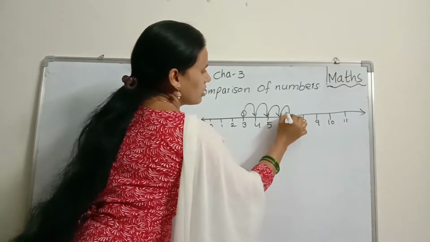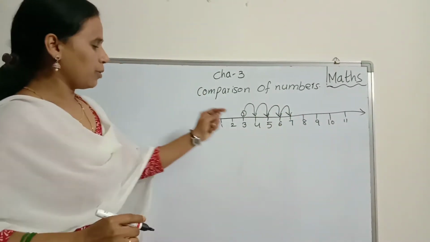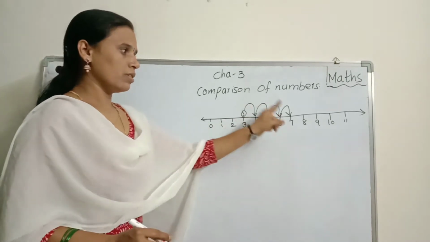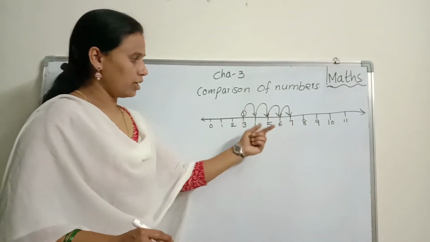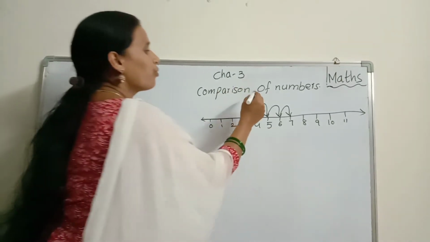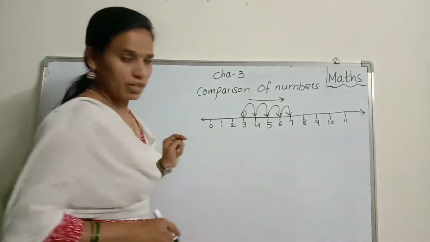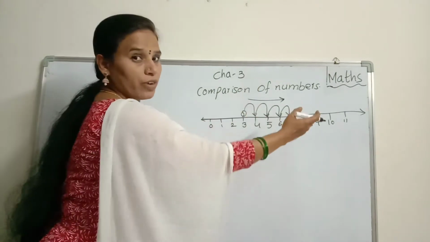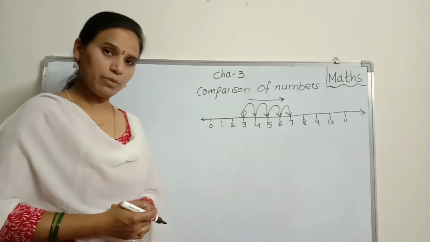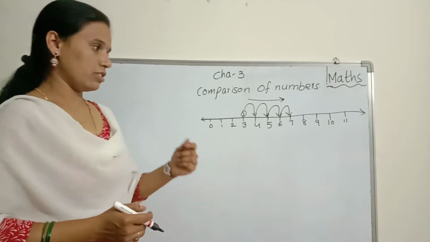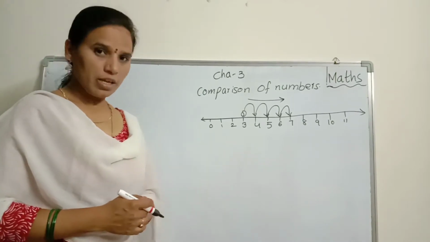So, children, I'm going from 3 to 7. From 3 to 7. That means I'm going forward. Right? I'm going forward. Okay? This is called after numbers. Okay, children? This is called after numbers.